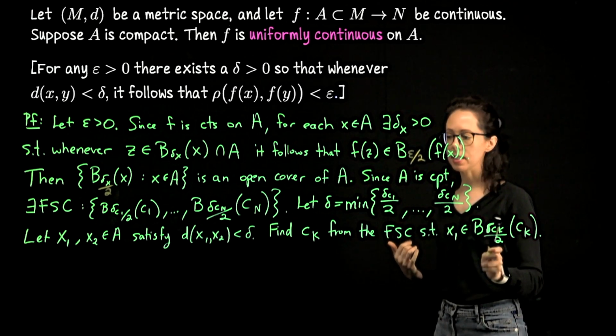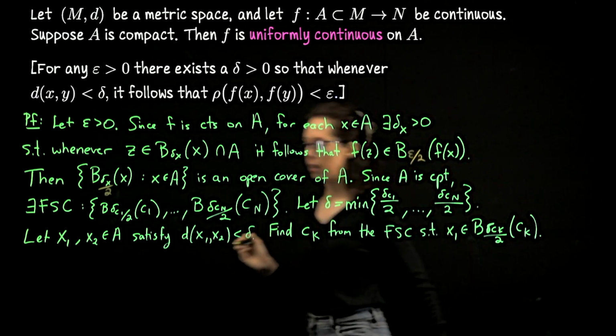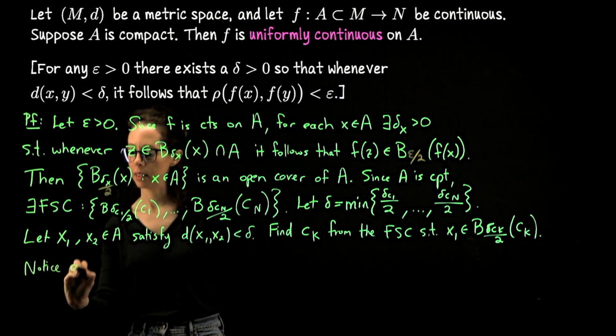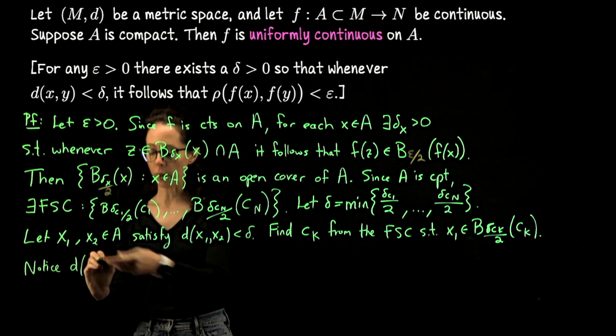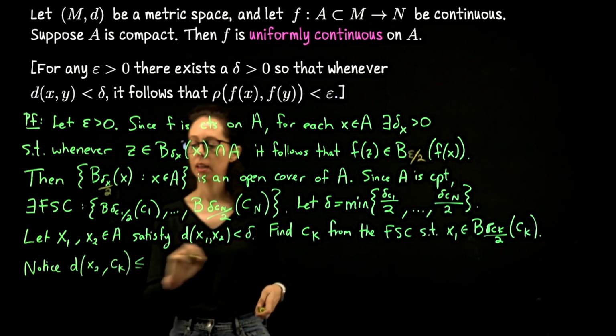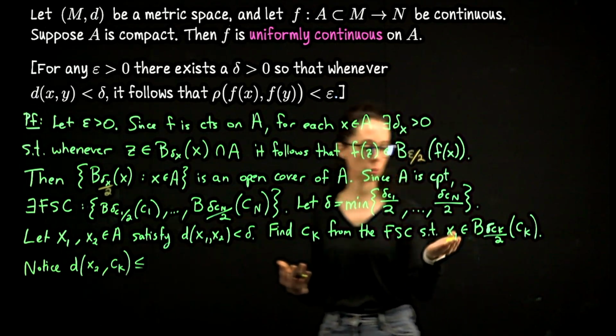So what is the distance now from x2 to ck? What can we say about it? Notice the distance from the other point, x2, to ck. Well, of course, we have to go through the point we can compare both of these two, which is x1.